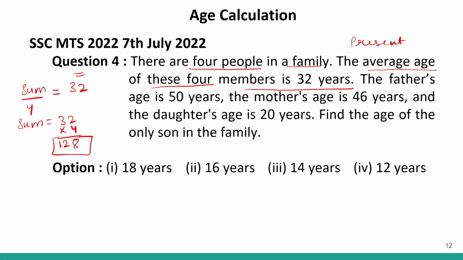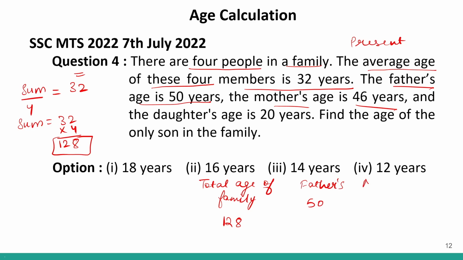Now, out of this 128, we are given that the father's age is 50 years. Mother's age is 46 years. So 128 is the total age of the family. Correct? The father's age is 50. Mother's age is 46. And the daughter's age is 20 years.